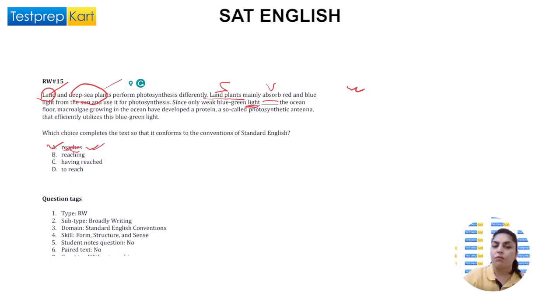So we have found our answer, which is reaches, not reaching or having reached or to reach. Why? Because reaching is for continuous. We don't have any sentence here in the continuous form. It is in the present simple, right? Having reached is only used when we are adding another action after it. So action 1 or action 2, but there's only one action happening here when it reaches the light, okay? To reach is an infinitive, which will not come here.